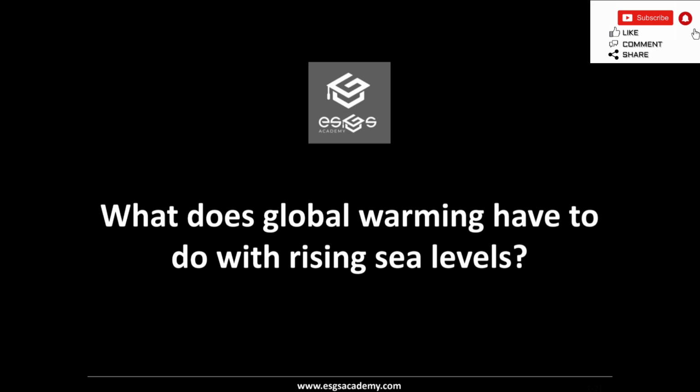Second, there is thermal expansion, the process by which warmer water takes up more space, and that is how the ocean increases in volume, which leads to rising sea level. There are also other factors affecting sea levels, and the combination of all these factors leads to different rates of sea level rise across the planet. Local factors that can cause sea level to rise faster in certain areas include ocean currents and sinking ground surfaces. This rising sea level can lead to coastal flooding and endanger millions of people living in low-lying coastal areas.